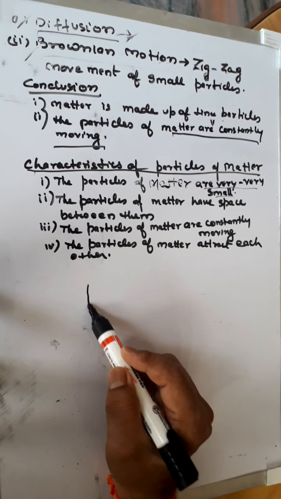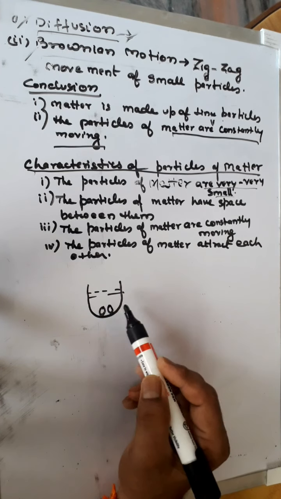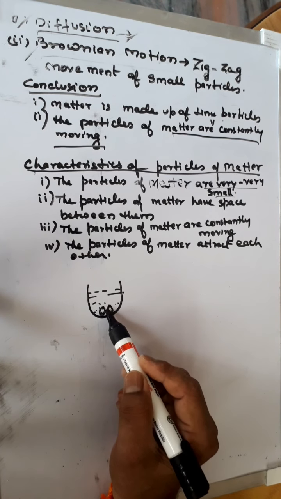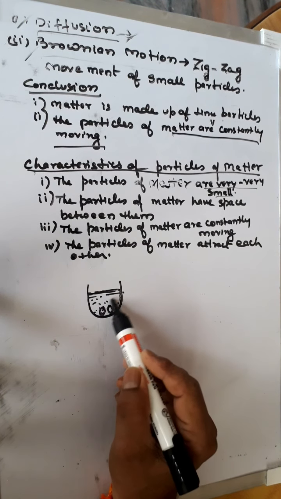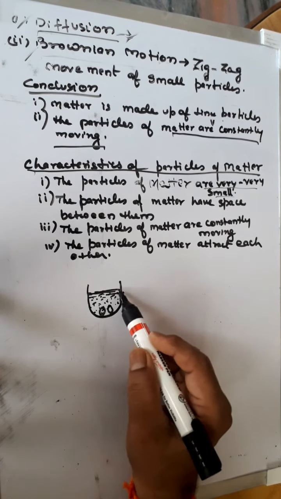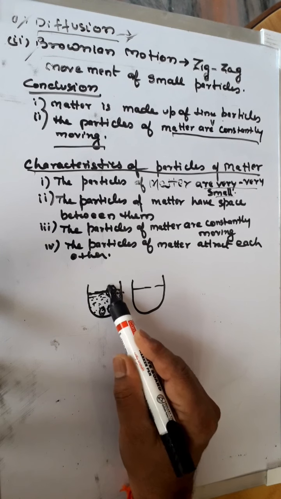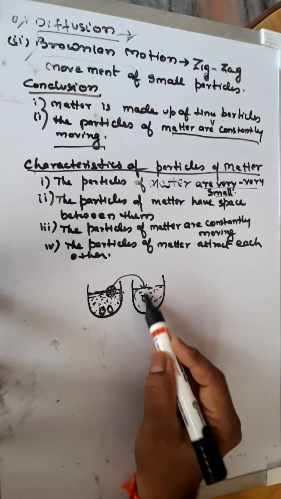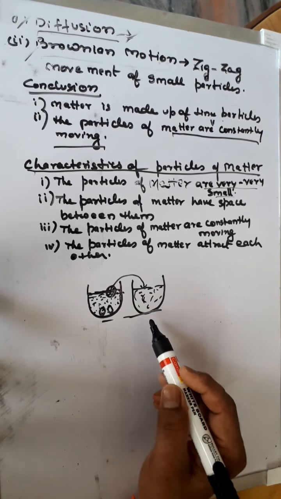We can take a jar in which we take some water and put some crystals of potassium permanganate. We see that these particles separate from each other and spread throughout the jar, and the color of the whole amount of water becomes purple. Now if we take another jar with water and pour a small amount of this purple water into it, its color also becomes purple. This activity proves that matter is made up of very very small particles.